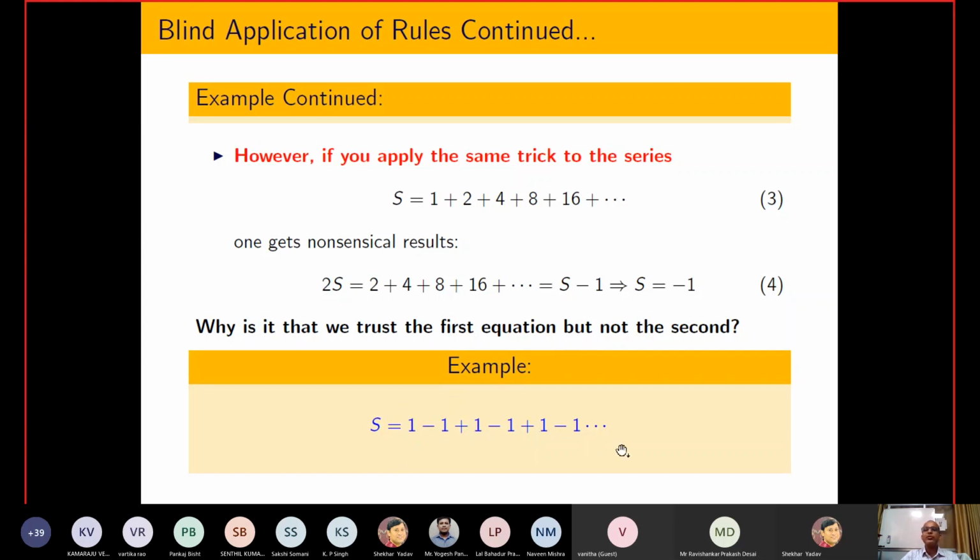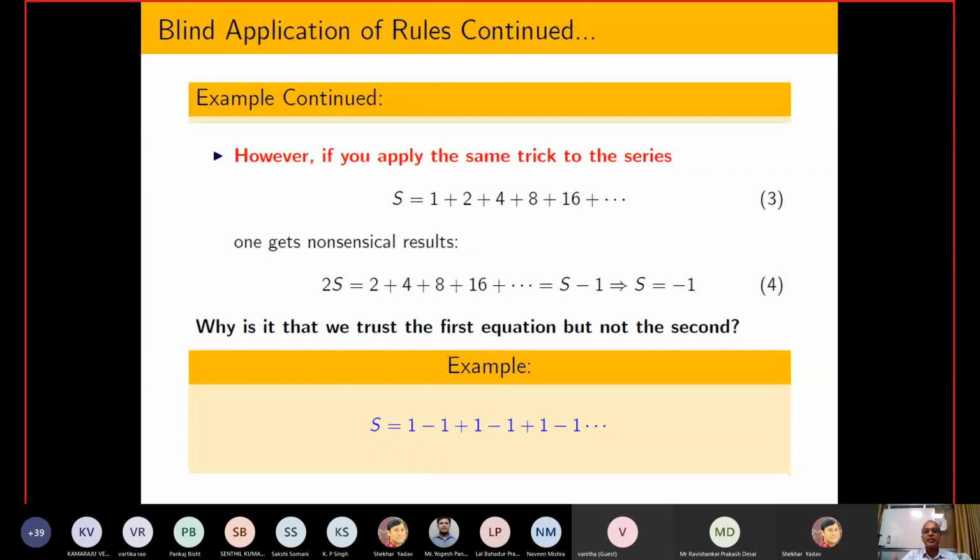In this way, if you do infinite pairing, it looks like the answer equals 0. Second thing, now I am going to do pairing from the second element onward by keeping the first element. Then what happens? Minus 1 plus 1 equals 0, minus 1 plus 1 equals 0. So finally the answer is s equal to 1.